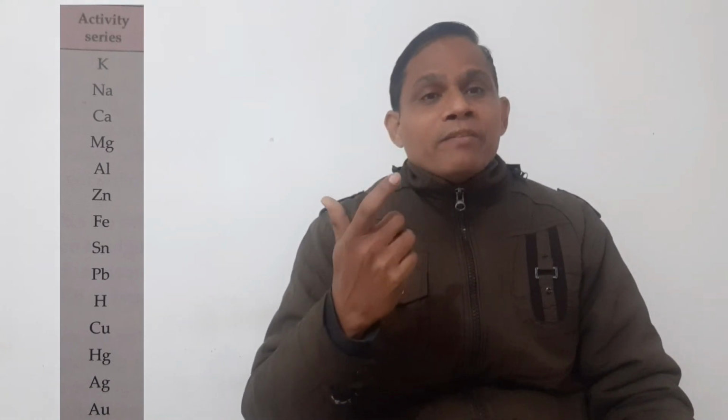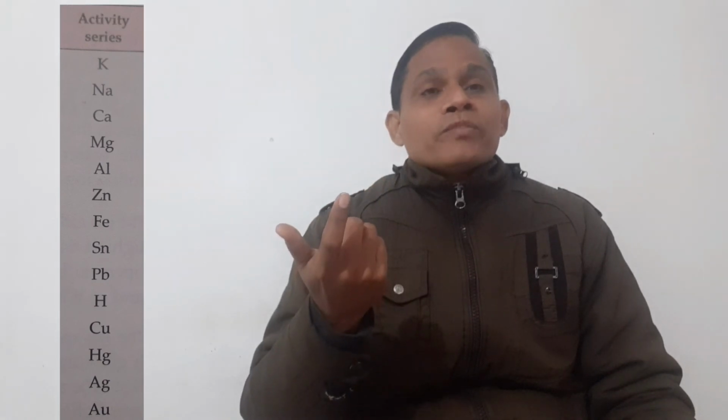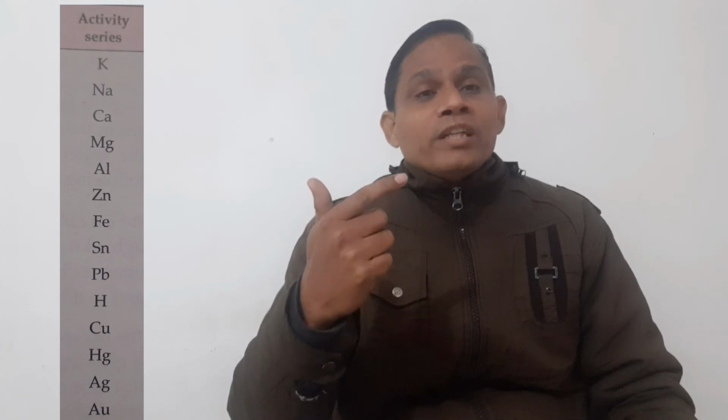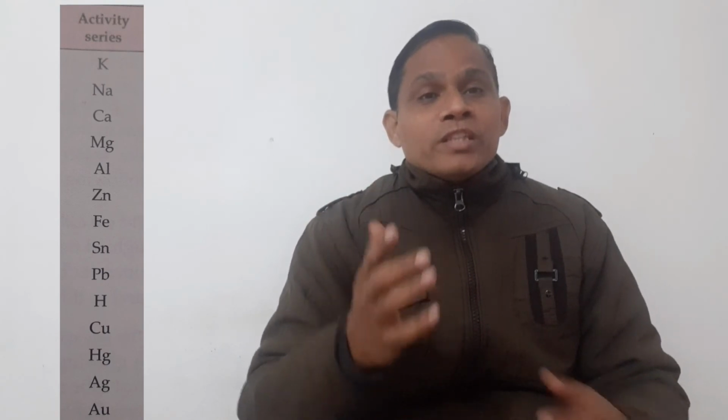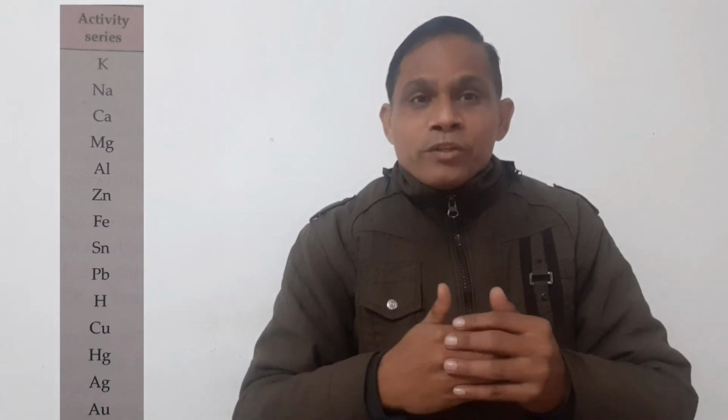For example, you have potassium. Potassium is on the top, so it can displace calcium. Similarly, after calcium you get magnesium, so calcium will displace magnesium. In this way displacement will take place. I will discuss with you one by one, two or three reactions.